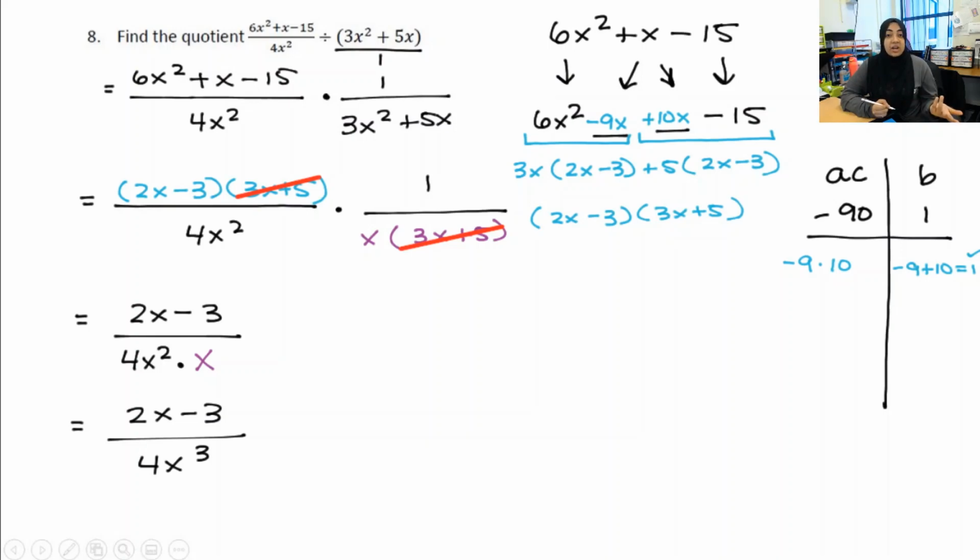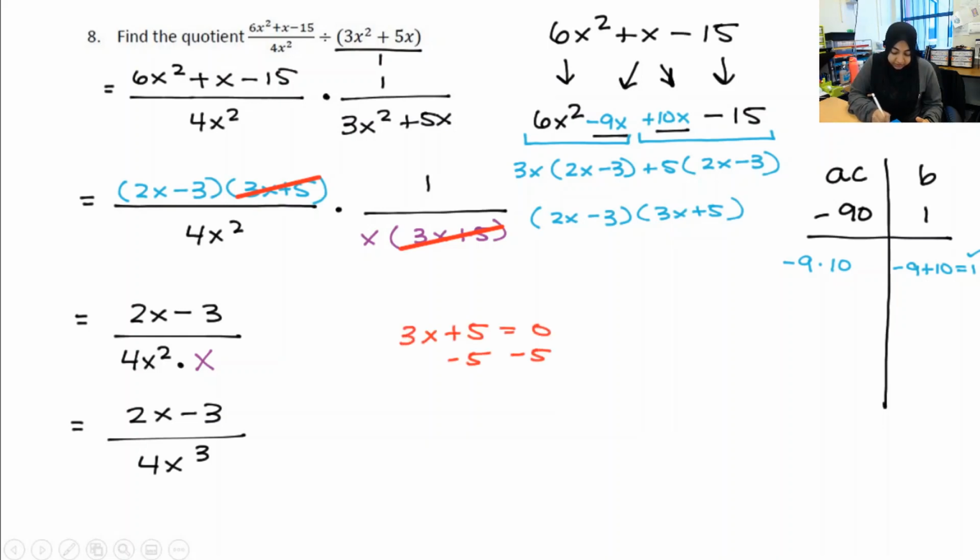Obviously, x is not going to be allowed to equal 0, but again, that's obvious, right? What's not obvious is that x also cannot equal whatever causes this to be 0. If you can do that in your head, great. If you can't do that in your head, that's fine. Just come over to the side and say, all right, what value causes 3x plus 5 to equal 0?